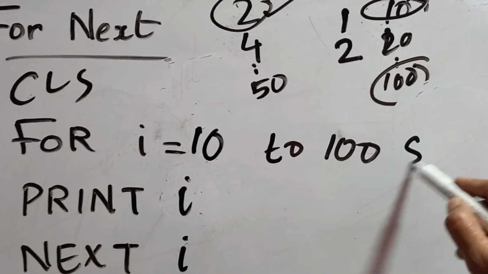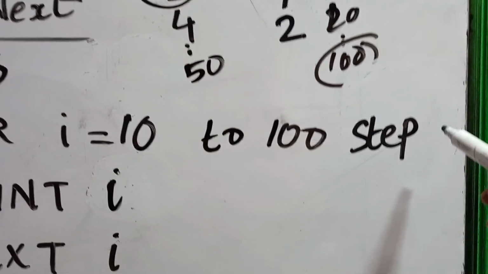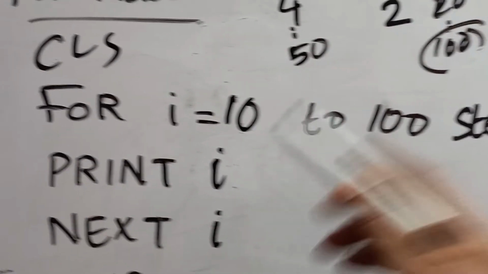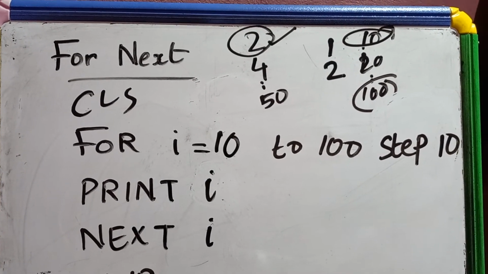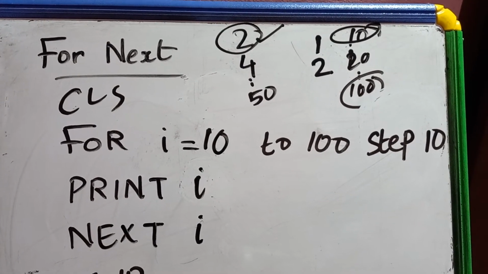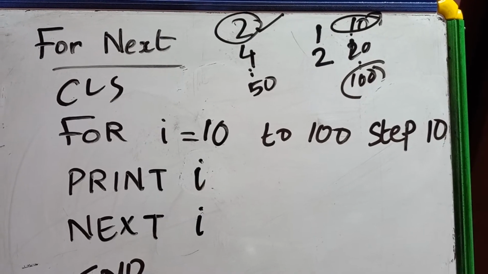You should say what should be the step increment. Step 10, then print I. So in this case you will be getting the result 10, 20, 30, etc. up to 100 will be printed because you are printing I here.